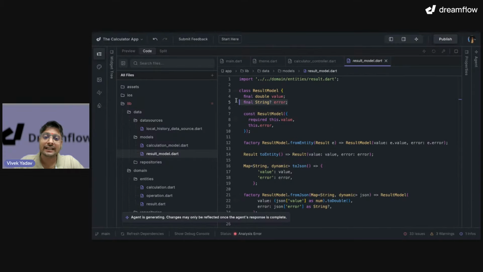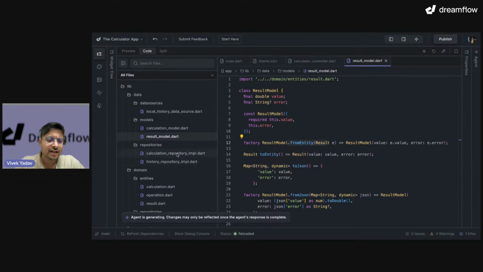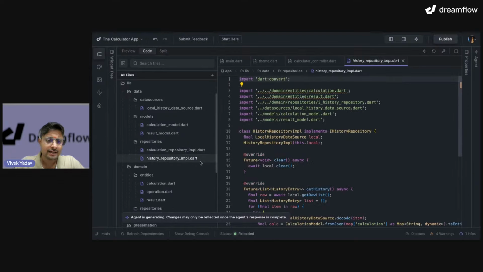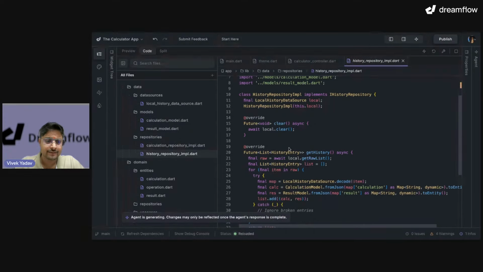Look at the intelligence over here. The error should be optional for result, right? It may occur or may not occur. And that is why it is an optional parameter or optional value for result model. I have toJson and fromJson directly ready with me. Okay, that's great. From entity, that is really good. Repositories, I have two repositories. One is calculation repository and another one is history repository. Good.